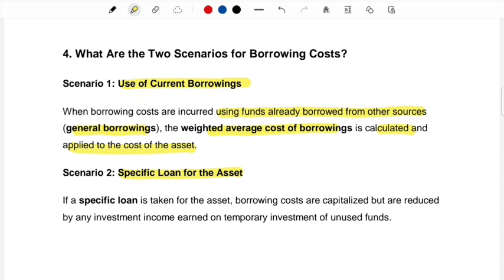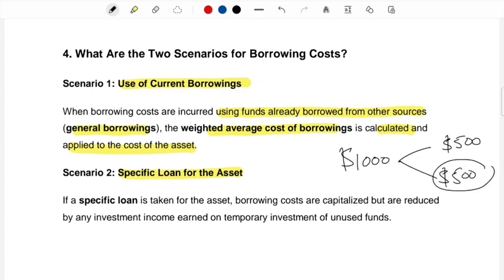Okay, it's up to them. If they have, for example, taken $1,000 of loan specifically for the construction of the asset, they can spend $500 on the asset construction, and they can take the 500 and put it in the bank to earn interest income. This is what entities can do.